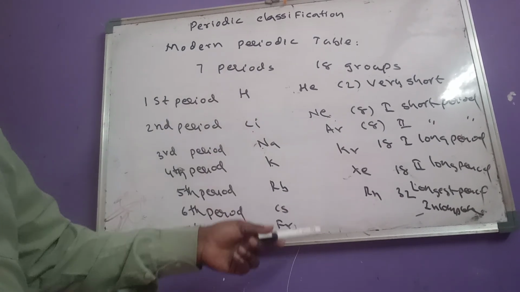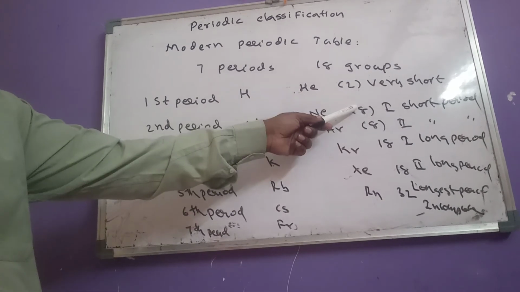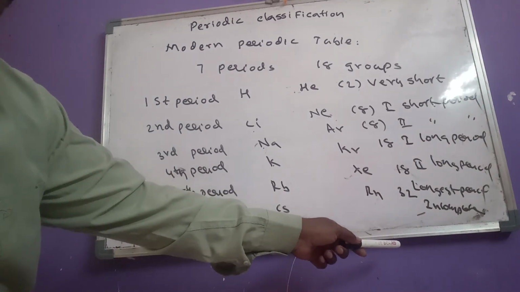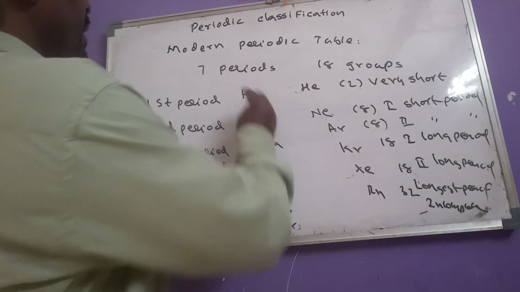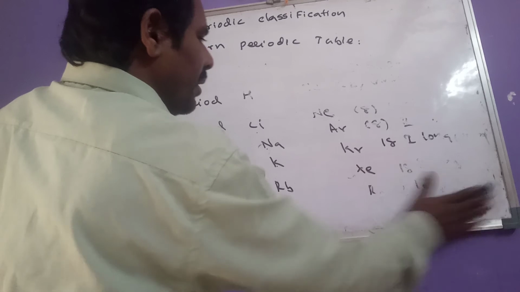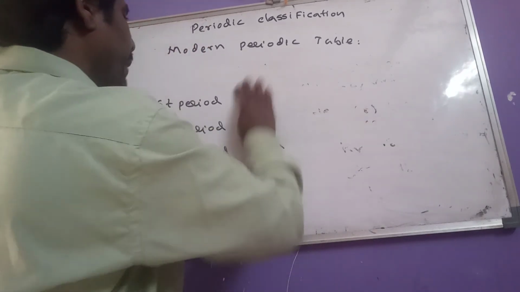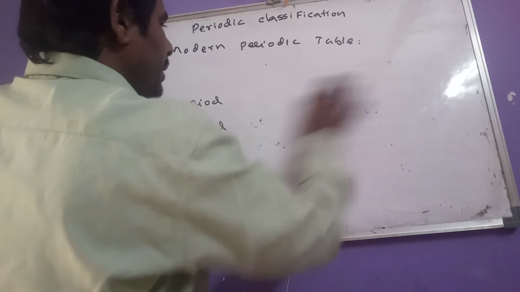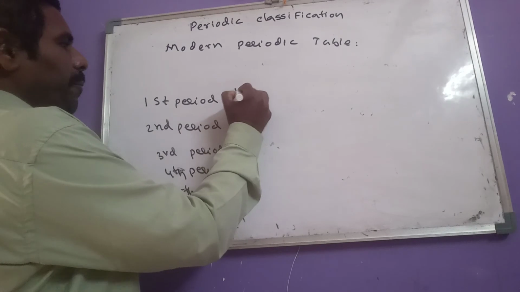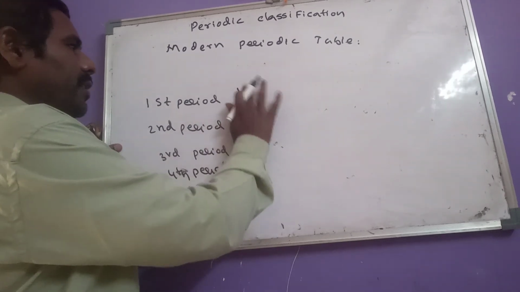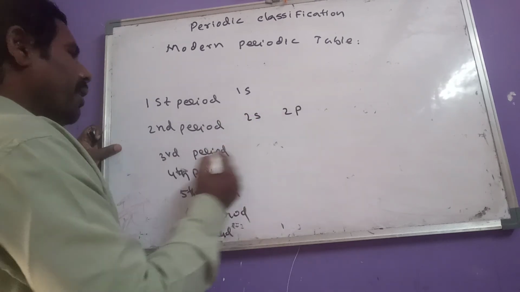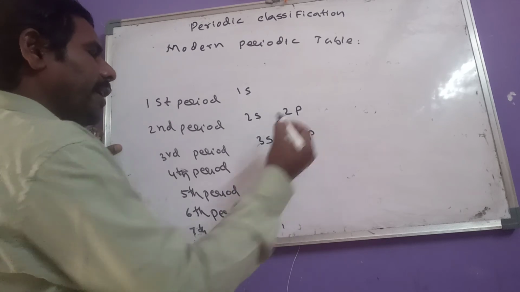The elements present in their respective periods are 2, 8, 8, 18, 18, 32, and the last one is an incomplete period. Okay, then another thing also we have to learn regarding periods. What are the subshells filled in each and every respective period? In first period, 1s subshell is filled up, and in second period 2s and 2p. In third period 3s and 3p subshells.